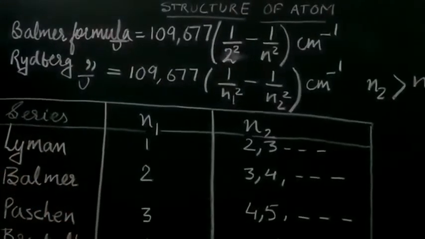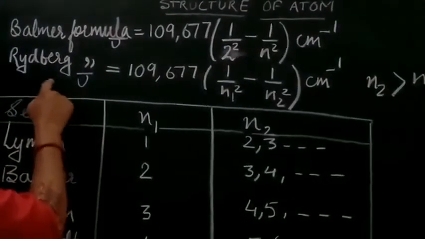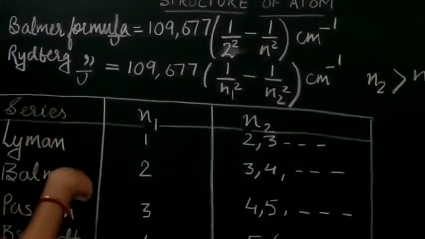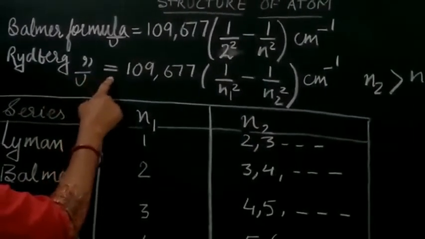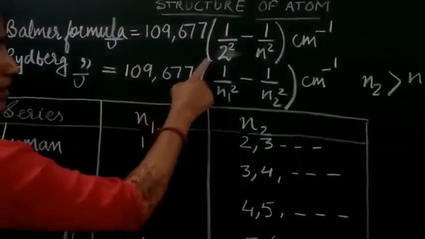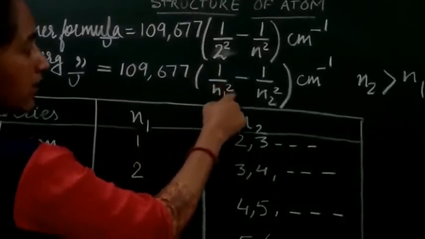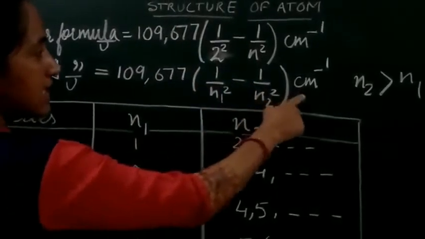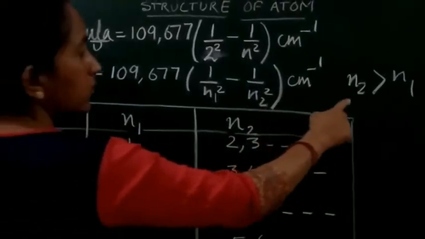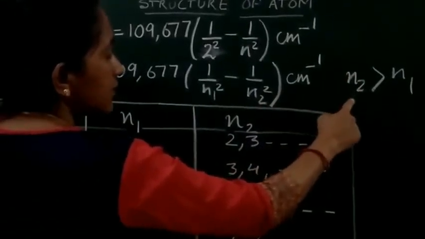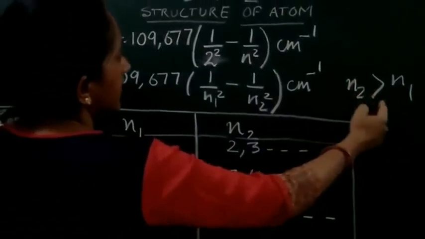Later on, Rydberg gave a general formula for all the series, which is: wave number equals 109,677 within bracket 1 upon n1 square minus 1 upon n2 square, in centimeter inverse, where n1 and n2 are integers and n2 will be greater than n1.